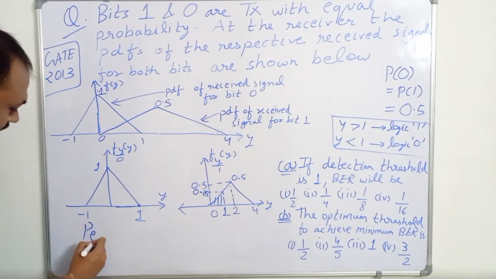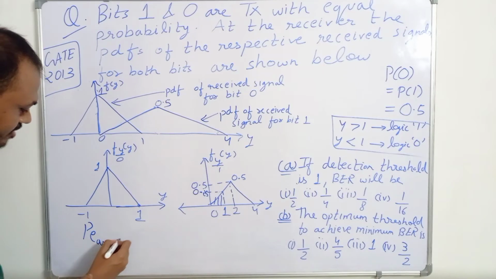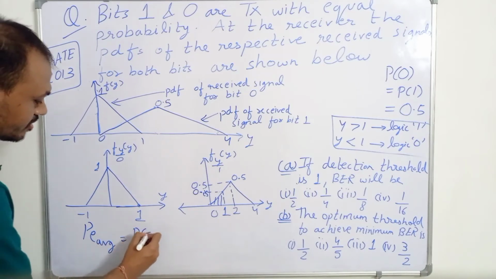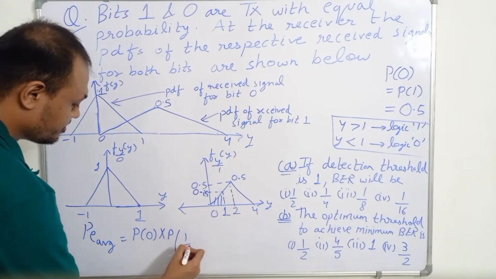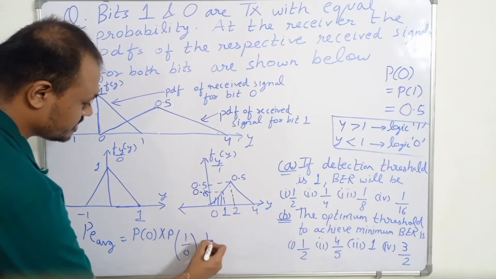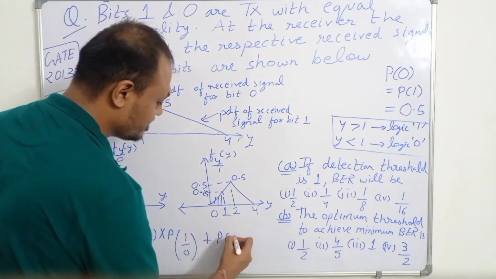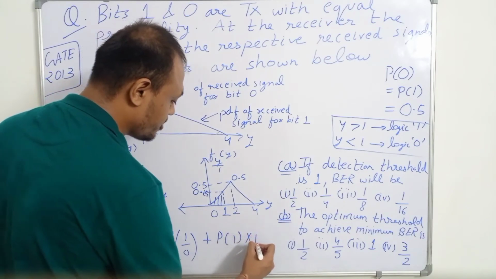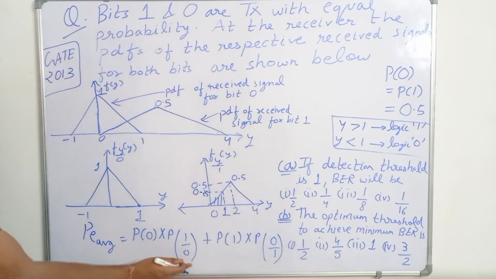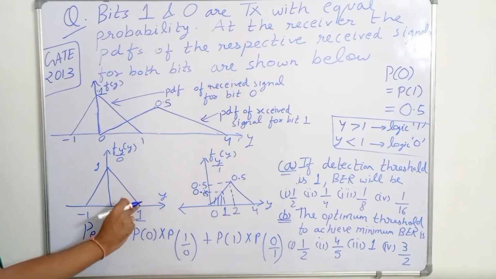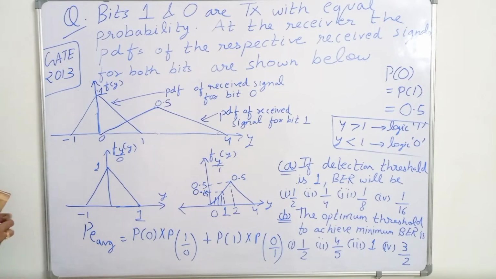Probability of error average value is equal to probability of 0 into probability of 1 given 0 plus probability of 1 into probability of 0 given 1. Probability of 1 given 0 is 0, because as we already saw there is no value of y greater than 1, so this term will disappear.